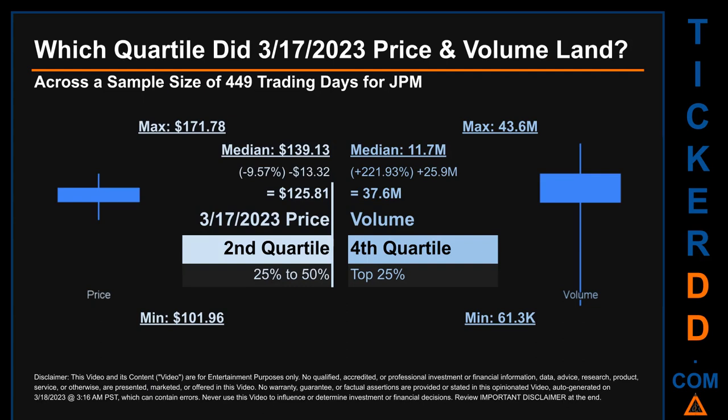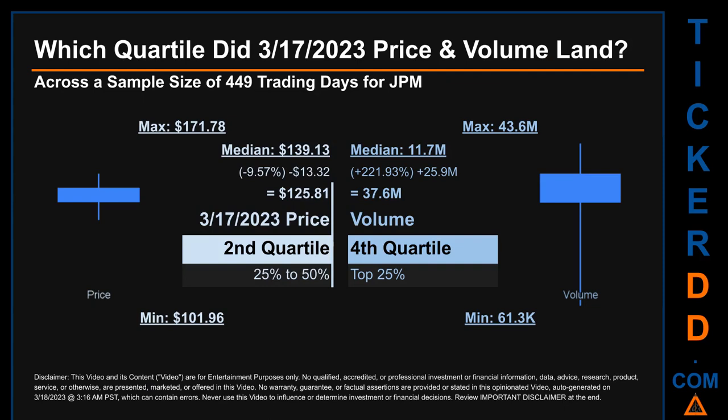The day's volume landed within the fourth quartile, marking it within the top 25% of all sampled daily volume, which saw a max daily volume of 43.6 million and a minimum of 61.3 thousand. Quartiles tell us about the spread of a data set by breaking that data set into quarters, just like how the median breaks the set into half.